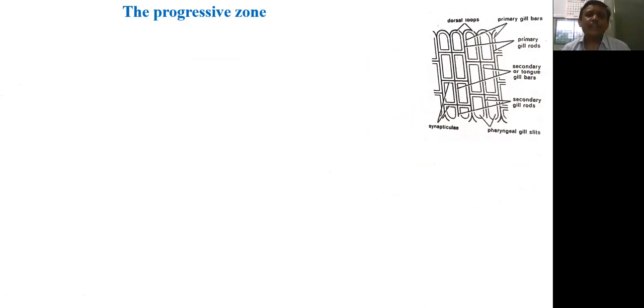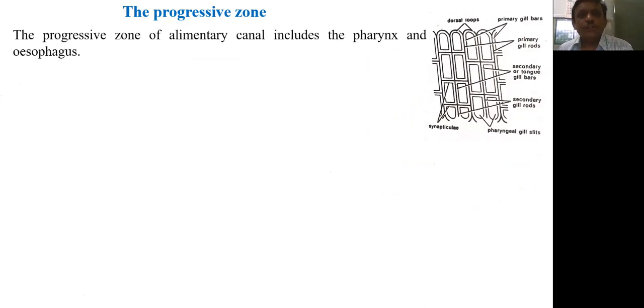Then the second zone of the alimentary canal is the progressive zone. The progressive zone consists of the pharynx and esophagus. It is the next zone after the ingressive zone. That means after the buccal cavity, the progressive zone starts, and this progressive zone includes the pharynx and esophagus.